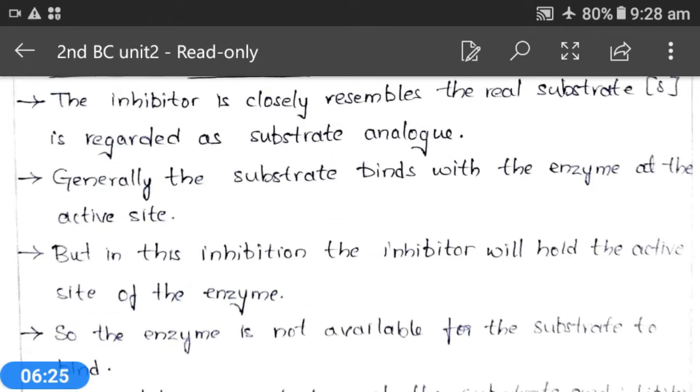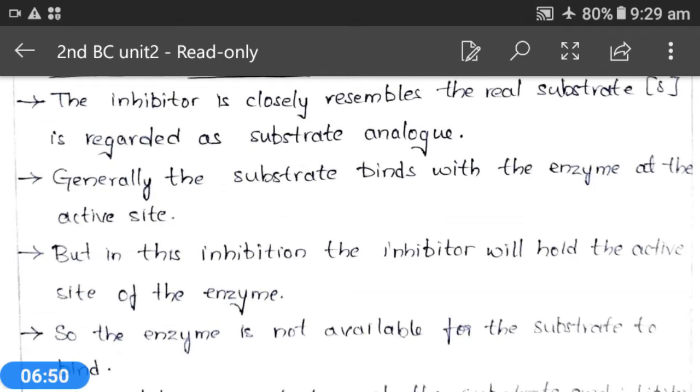By this there will be no attachment space for the substrate, and the substrate cannot bind to the enzyme as the active site is already occupied by the inhibitor. There will be no enzyme substrate complex formation, so there will be no product formation or enzyme activity.